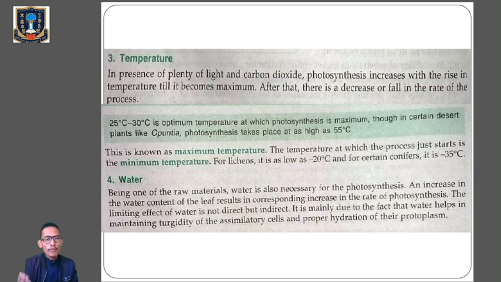Out of these 4 factors, let's say if the temperature is at the lowest concentration or the lowest amount, then it will become the limiting factor. According to which law? According to Blackman's law of limiting factor. So here we have finished the chapter photosynthesis in higher plants.